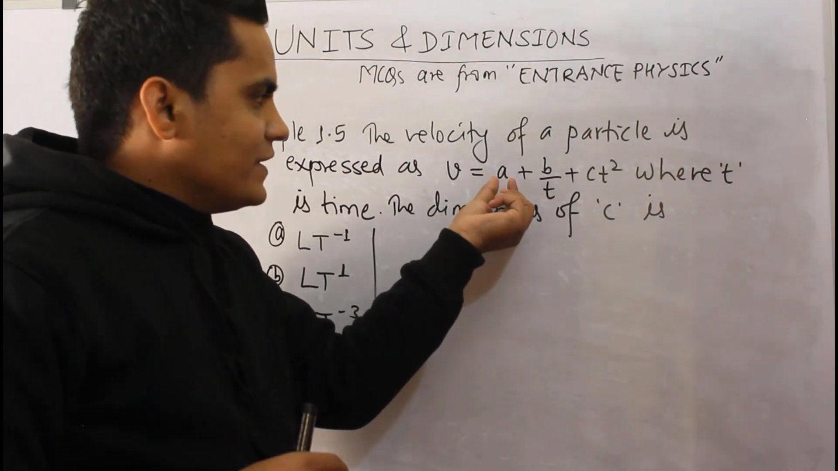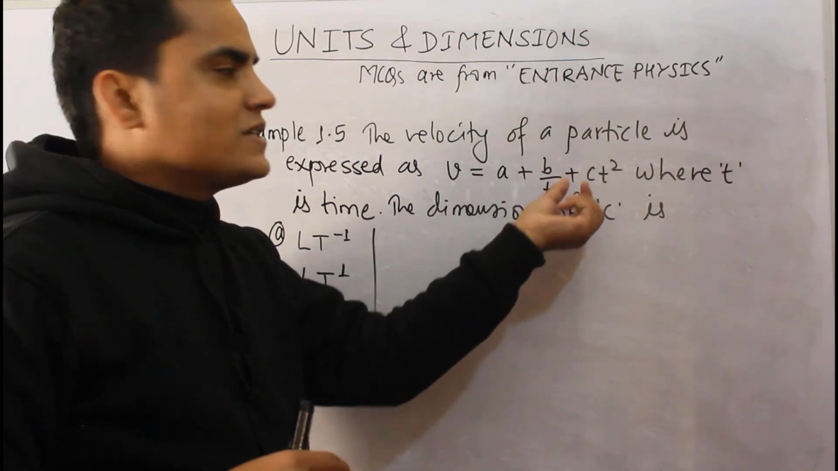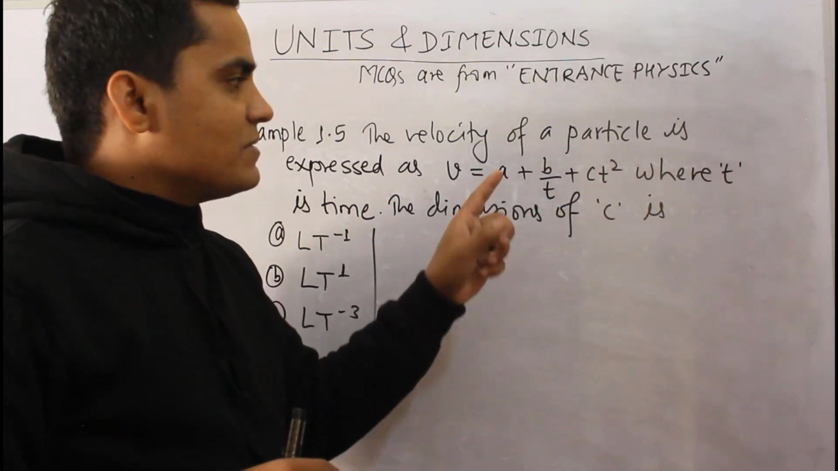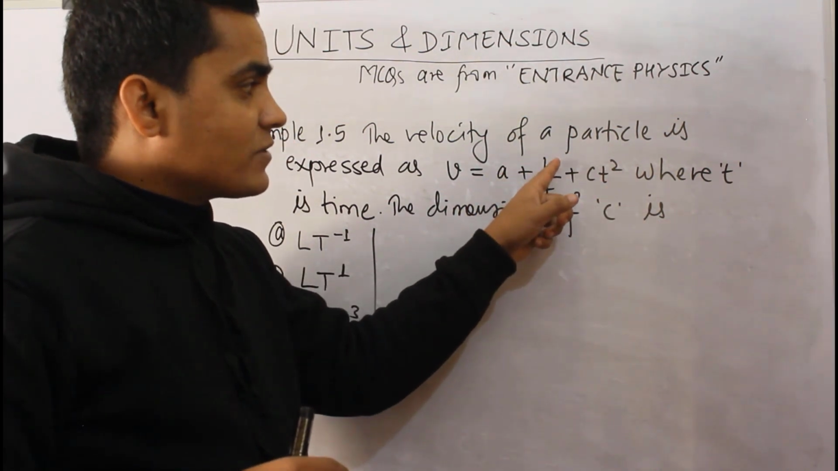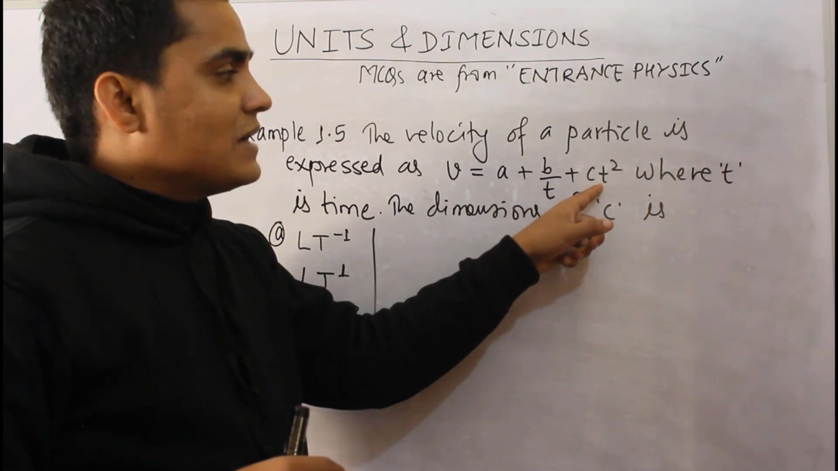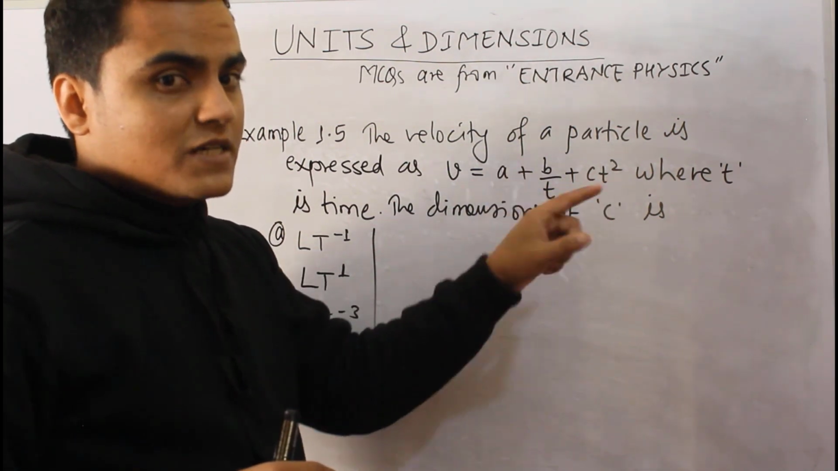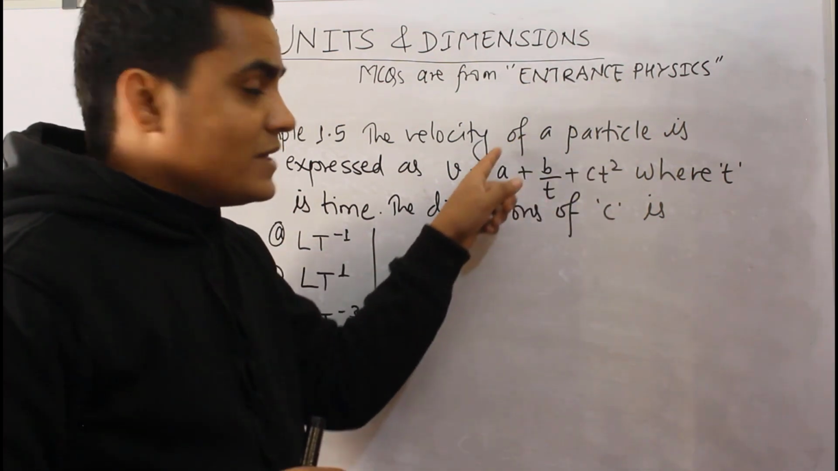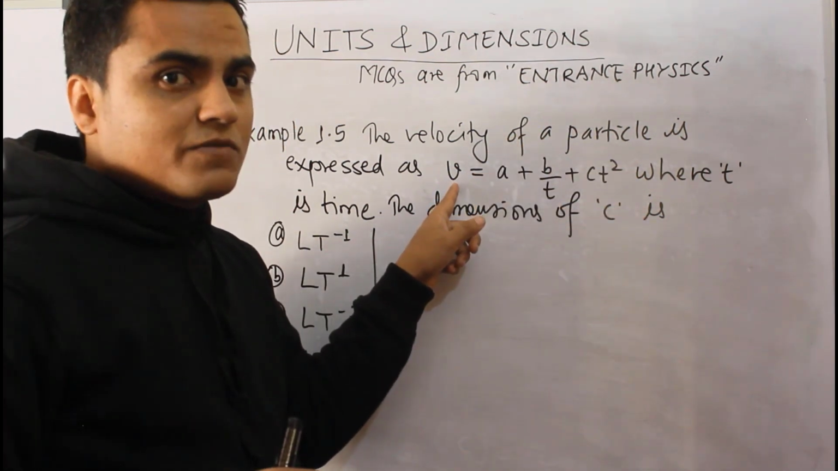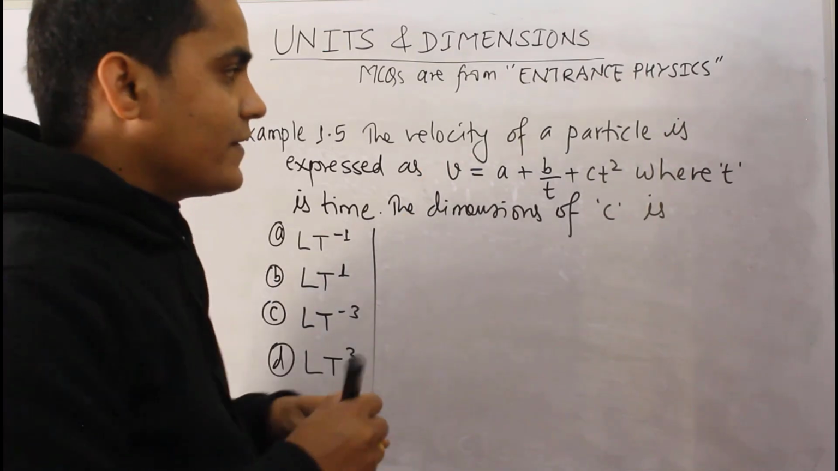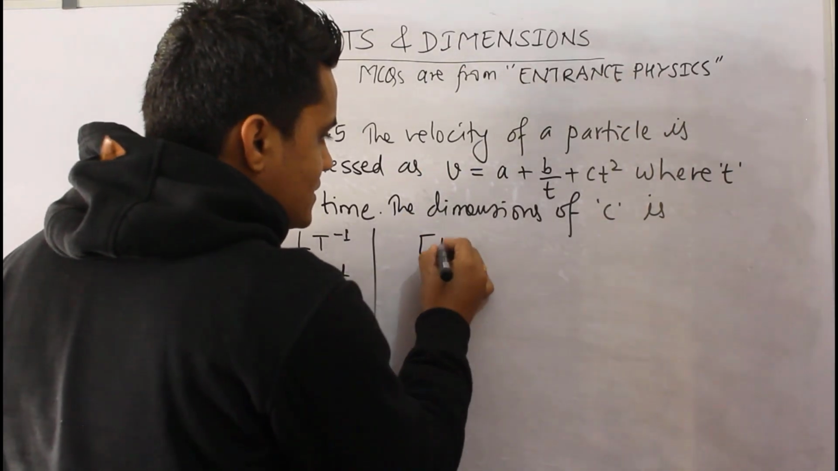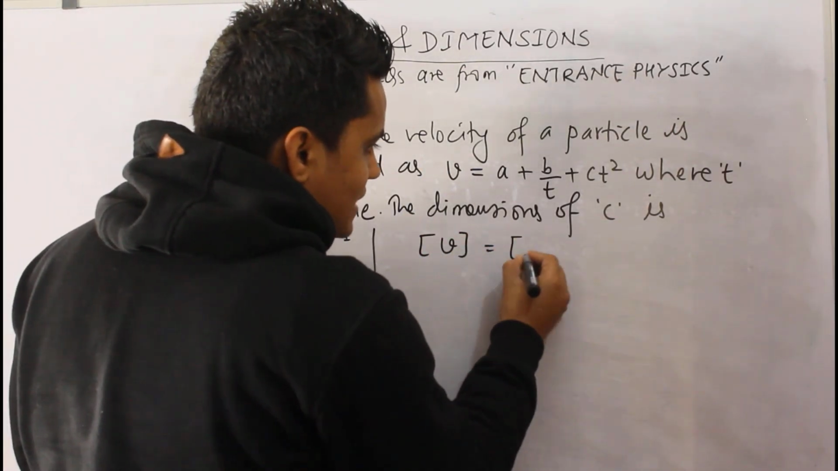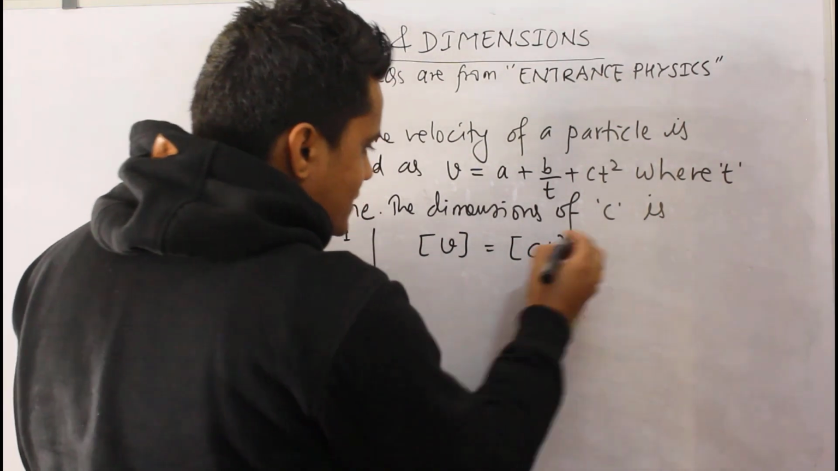That means if A is added to B by T or CT square, the dimensions of A, the dimensions of B by T, and the dimensions of CT square must be the same, and these are actually the dimensions of V according to the principle of homogeneity. So we can write that dimensions of velocity is equal to dimensions of CT square.